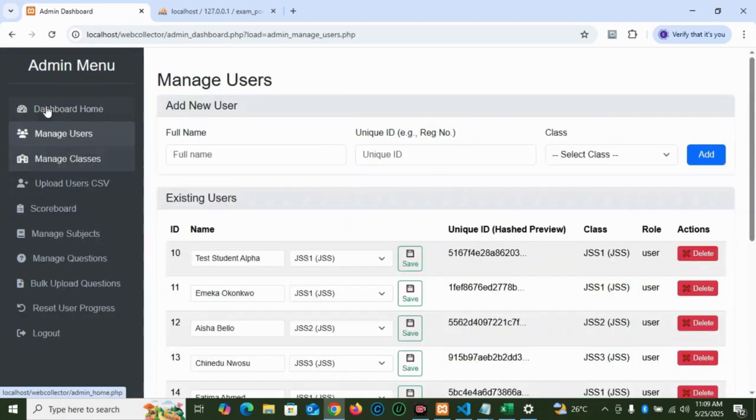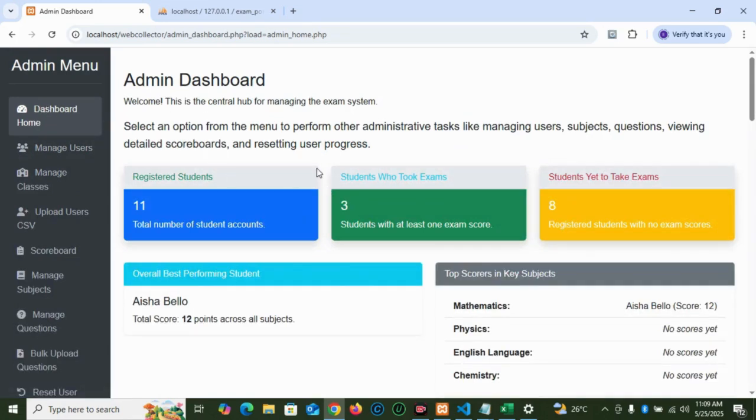Now, if you look at the dashboard home menu, it is a central hub for looking at the statistics of what is happening. It has cards. Here, we have the total number of registered students, 11. It will also display students who took the exams, then students who are yet to take the exams. And this is very helpful to track engagement.